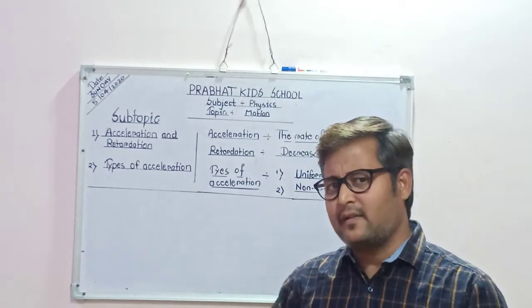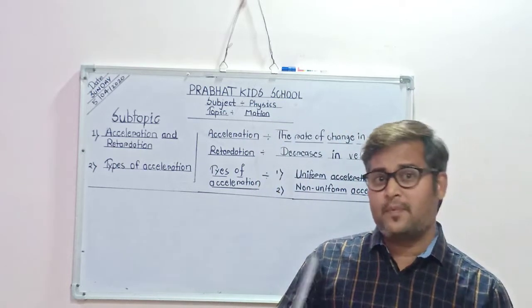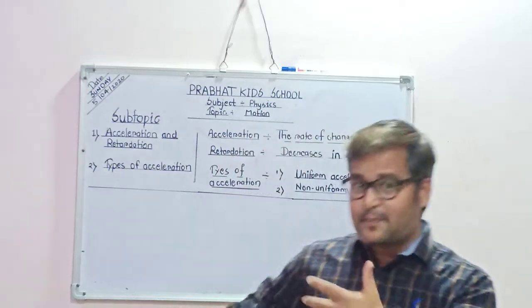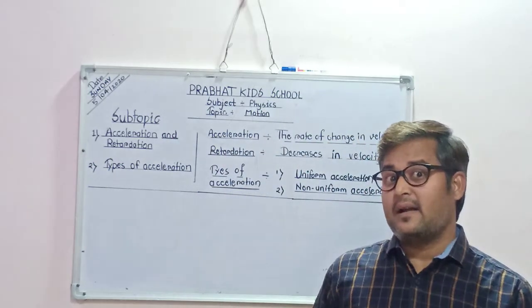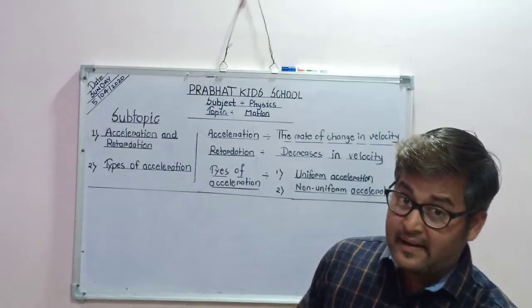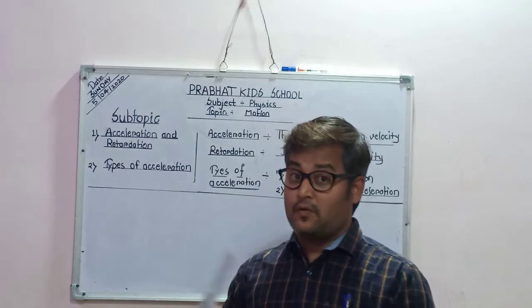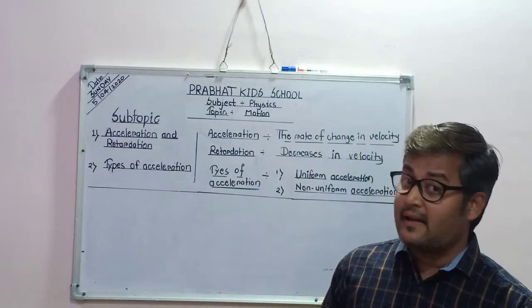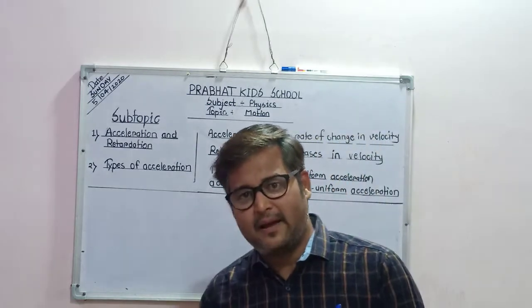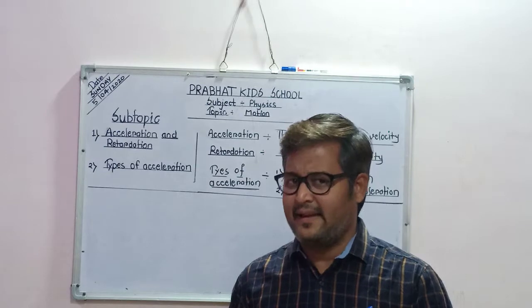So I increased my speed or velocity in a particular interval of time. Exactly what is happening here, students, is the rate of change of velocity. I changed my velocity from 20 kilometer per hour, my initial velocity, to 50 kilometer per hour, my final velocity, and the time interval is 5 seconds.